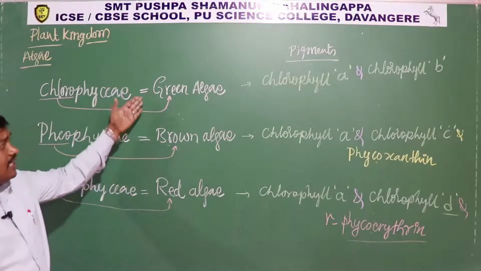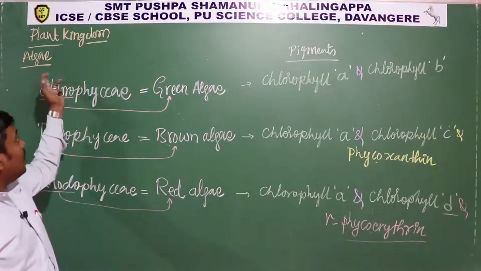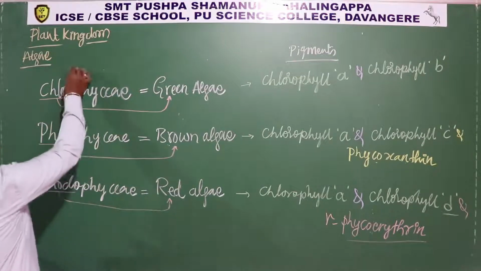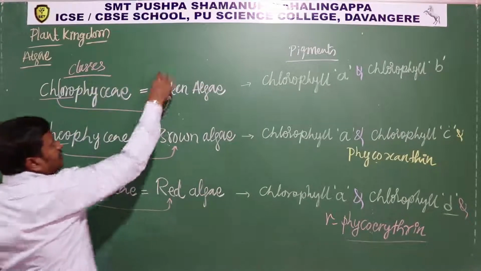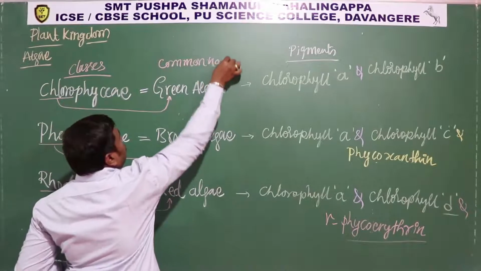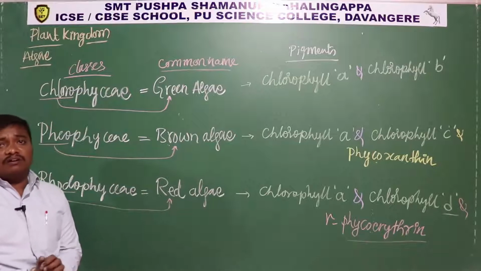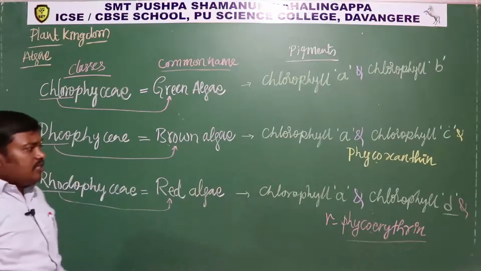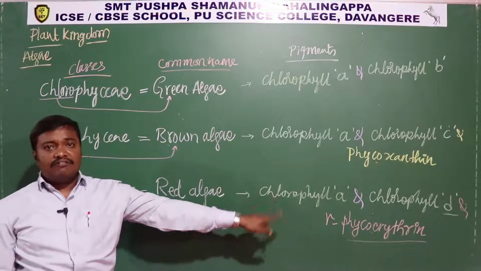Okay, so green algae, brown algae, red algae are the classes of the division algae. So these are the classes actually. Chlorophyceae, phaeophyceae, rhodophyceae are the classes, and these are the common names. Which pigment is responsible for the brown color of brown algae? Phycoxanthin. Which pigment is responsible for the red color of red algae? That is phycoerythrin.